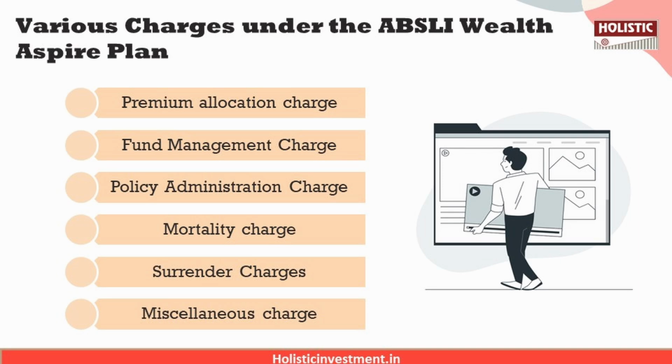And next is the policy administration charge. This also depends on the policy here and the premium band you have chosen. And the mortality charge is for providing you with life cover, and it is charged based on your gender and the age which you have chosen to take this policy. And the surrender charges, which is the charge on discontinuance or surrender of this policy, will be based on the year you choose to discontinue or surrender and the premium amount and the fund value of your fund. So basically all these factors will determine your surrender charges or discontinuance charges.